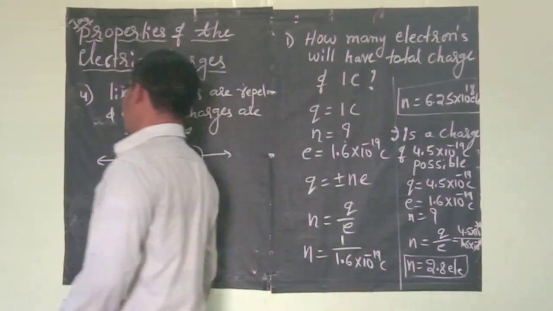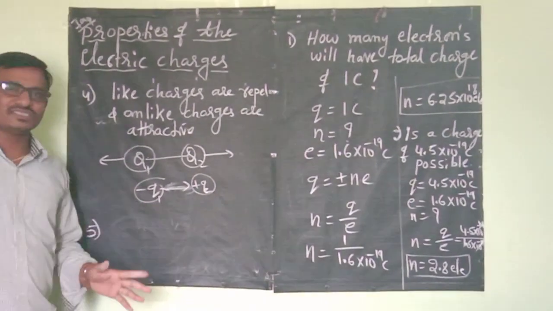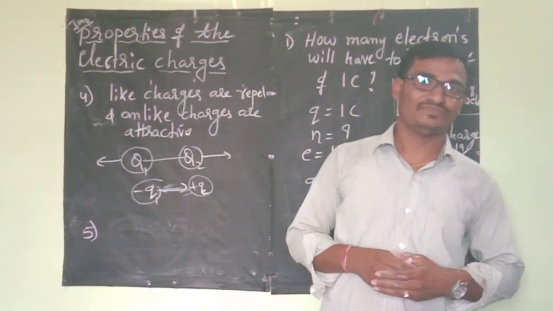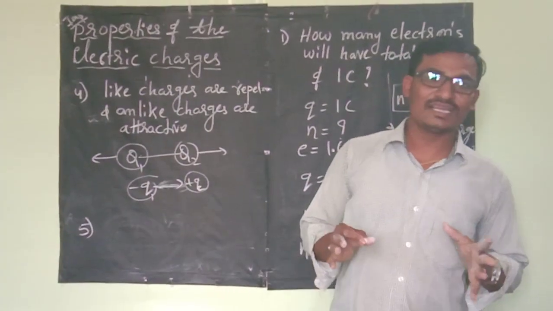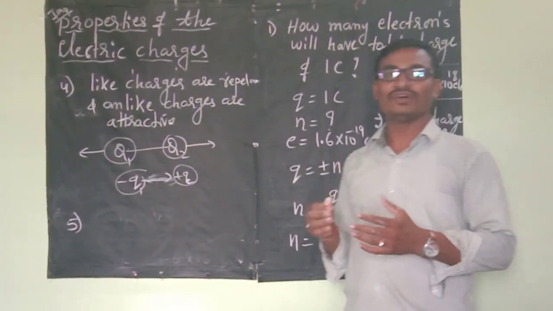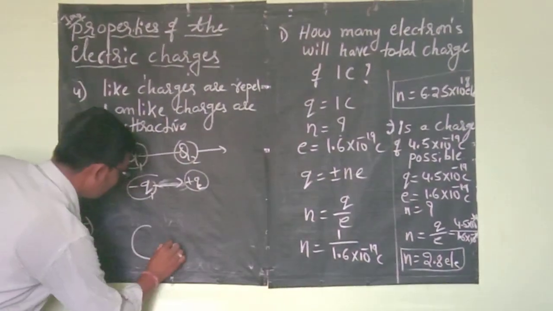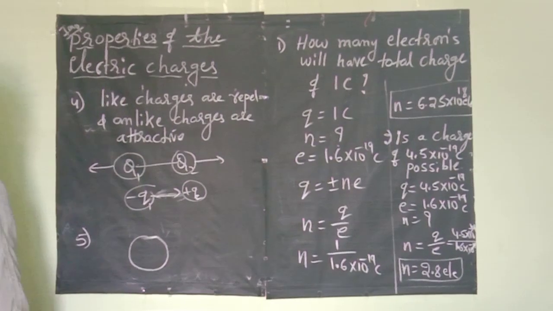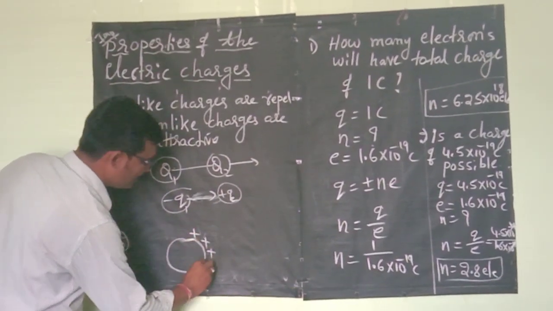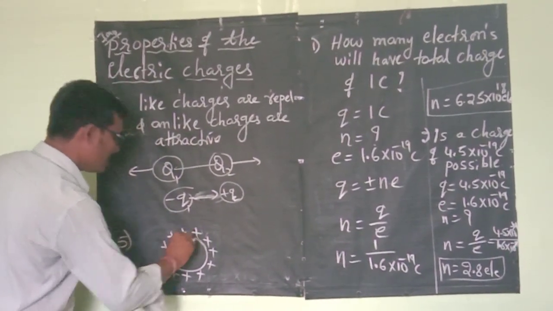Then another property, that is the fifth property. Charges always reside over the surface of the conductor. Charges will not be inside the conductor. For example, if we consider this as a conductor, charges always reside over the surface of the conductor only.